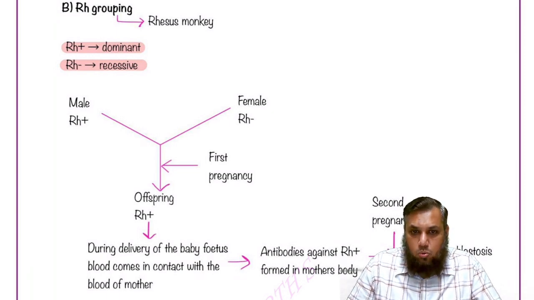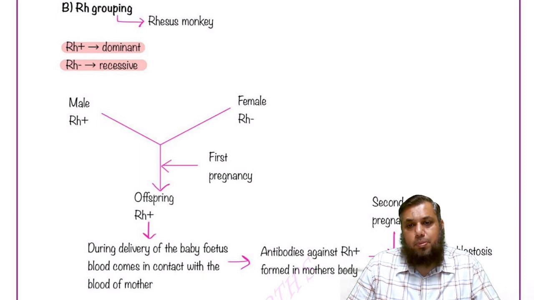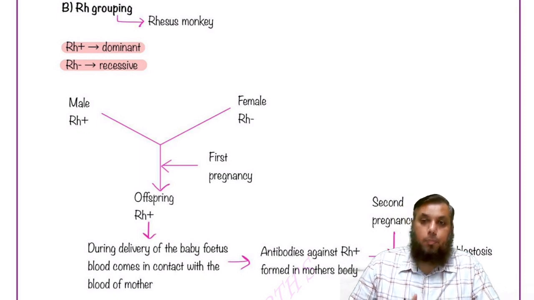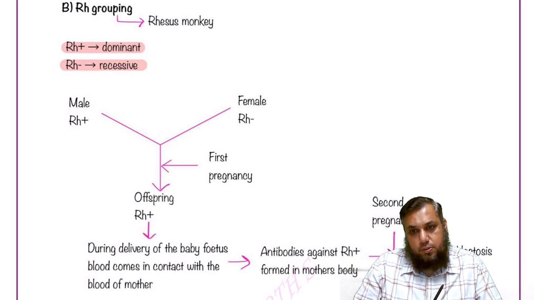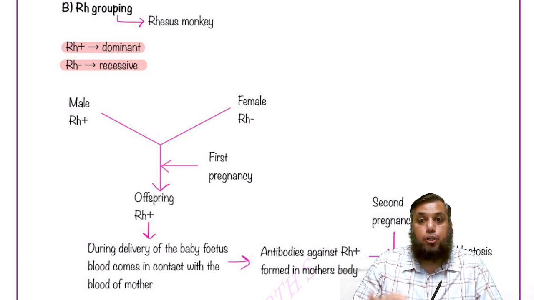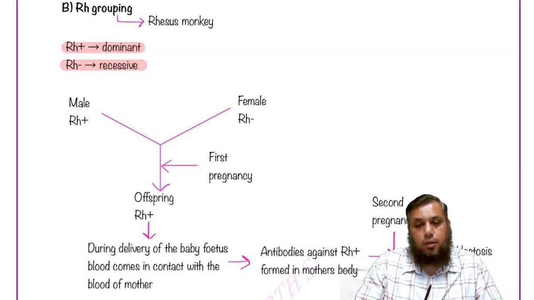So that is how the second pregnancy complications will be avoided by giving antibodies against Rh positive antibodies. Okay, so we'll neutralize all the antibodies produced by the mother.